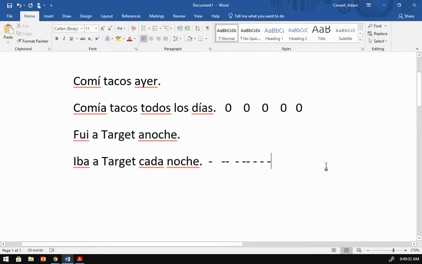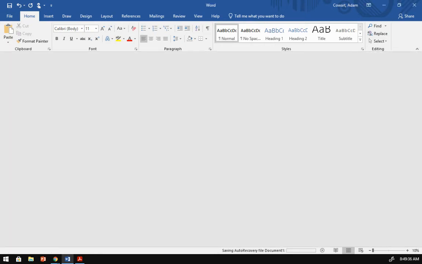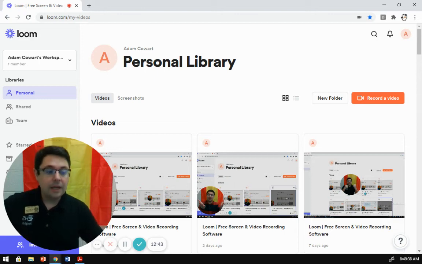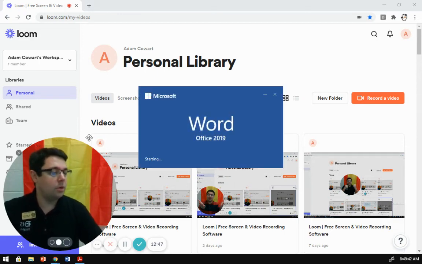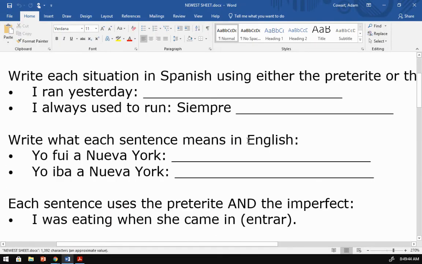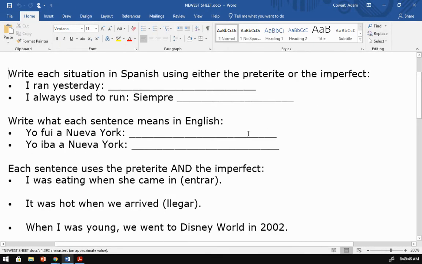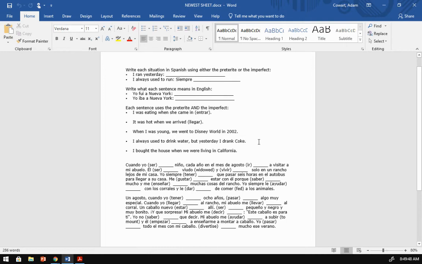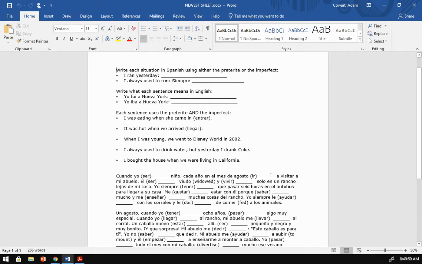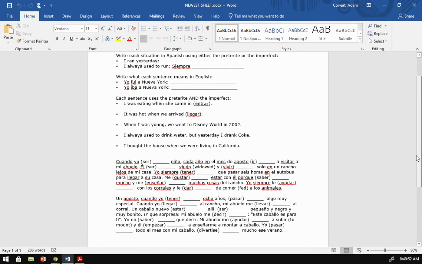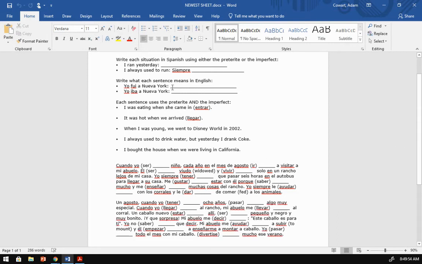Now, the last thing that I'm going to leave you with is this. I have a practice worksheet for you, and here is what it looks like. This will be on Google Classroom in a moment. I'm going to give you today and tomorrow to do this, but this is a really good practice with when do I use preterite, when do I use imperfect.